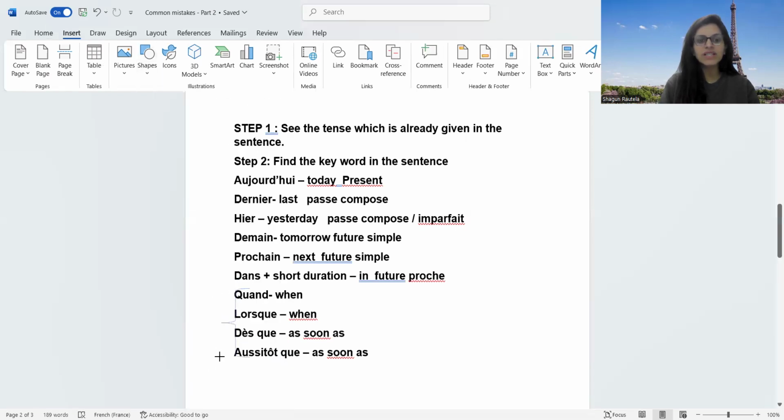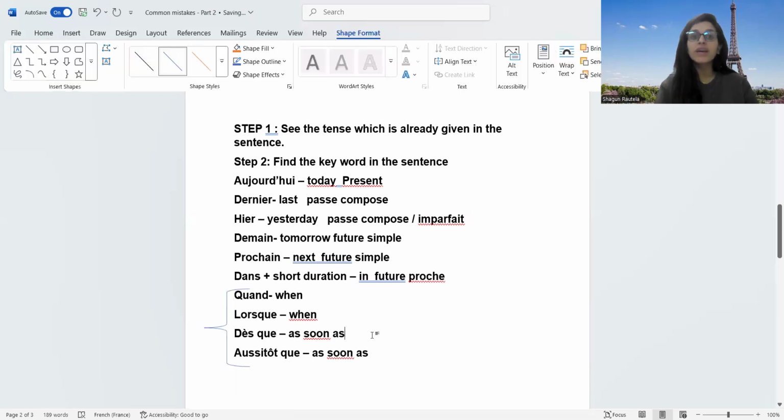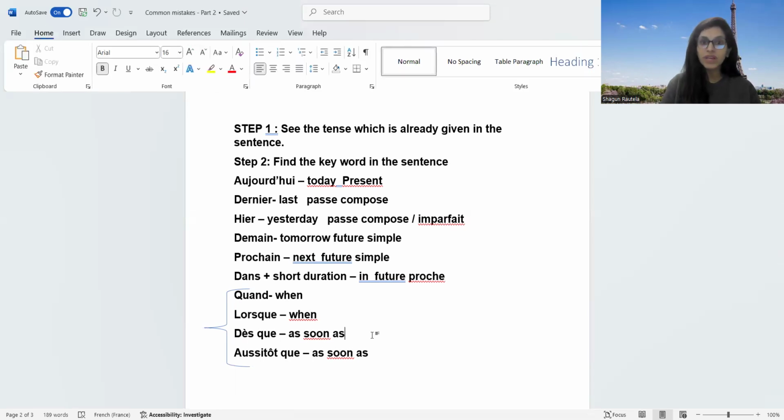And which are those tenses that will be given? Generally, it is plusque parfait we need to write or futur antérieur. So if past tense is given, in combination we write plusque parfait. If futur simple is given, in combination we write futur antérieur. So these are the steps that you need to follow.